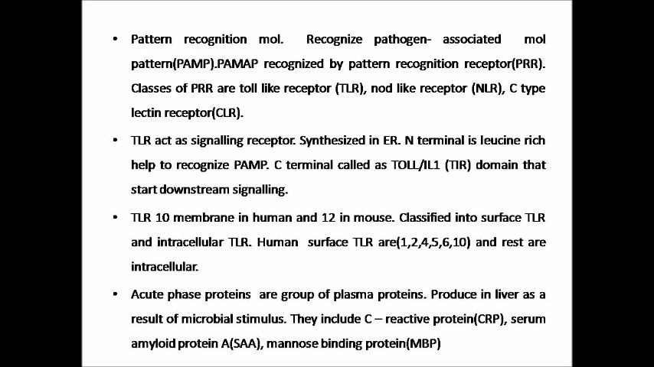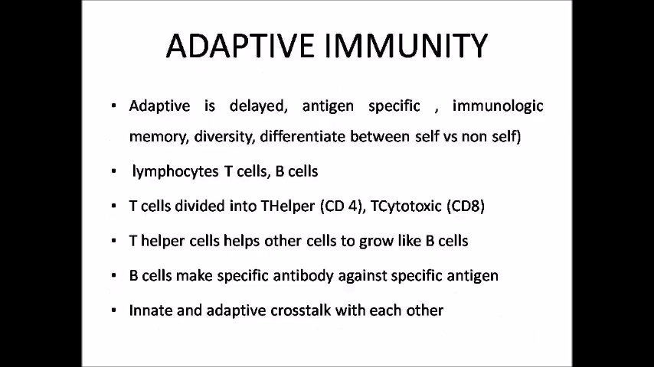They are a group of plasma proteins. So they are stimulated by microbial infection. They include C-reactive protein, serum amyloid protein, and mannose binding protein.